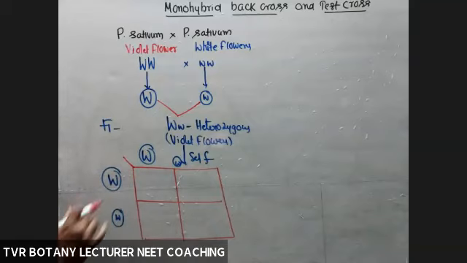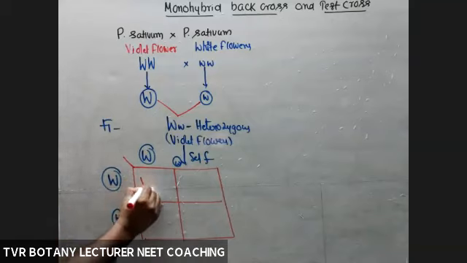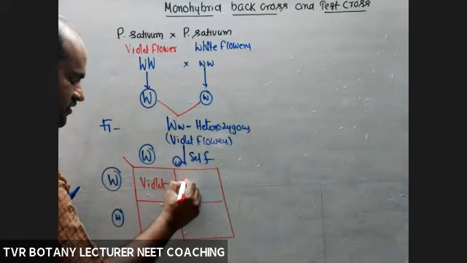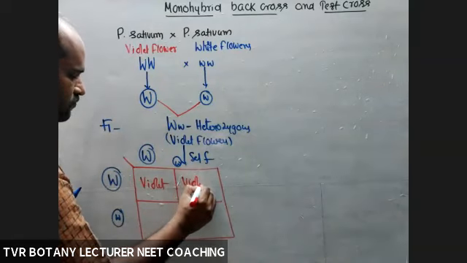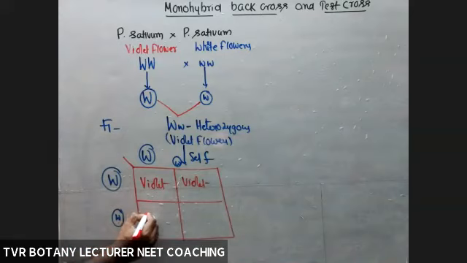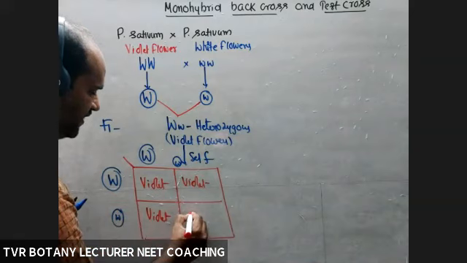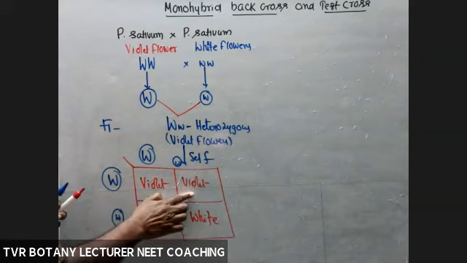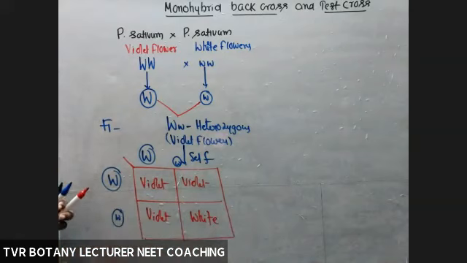So here capital W. What about the phenotype of the first box? Dominant or not? Violet flowers. Next, here also capital W, small w, violet flowers. Here capital W, small w, violet flowers. Small w, white colored flowers. First box, second box, third box, 1, 2, 3 with violet colored flowers. And what about the fourth one? Only one box is with white colored flowers.